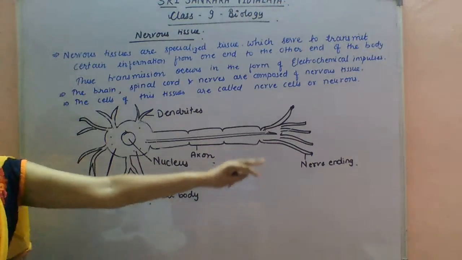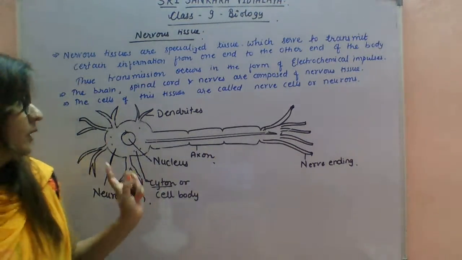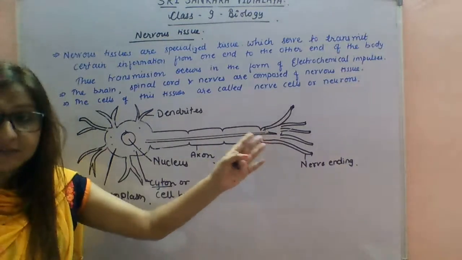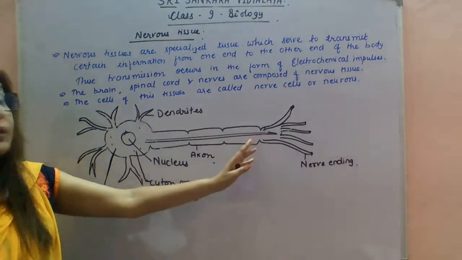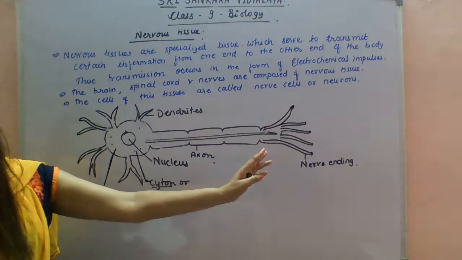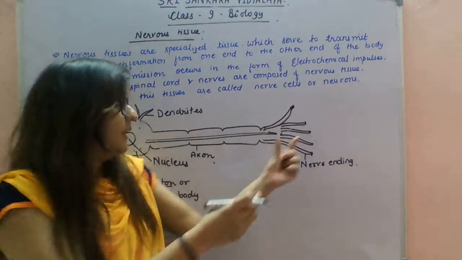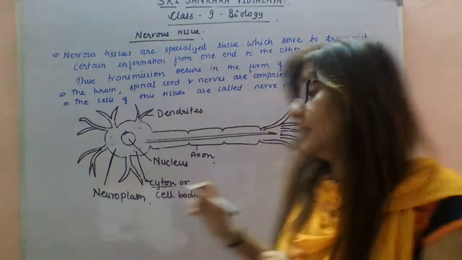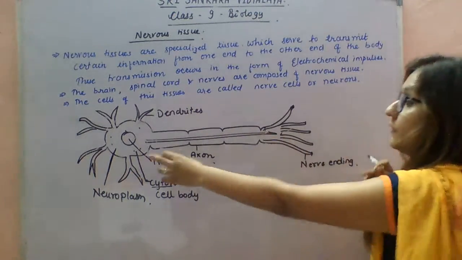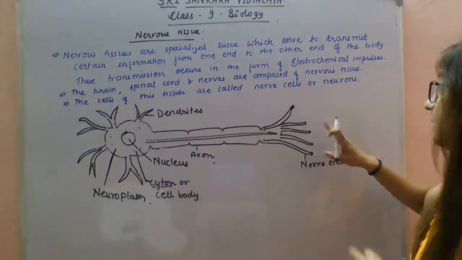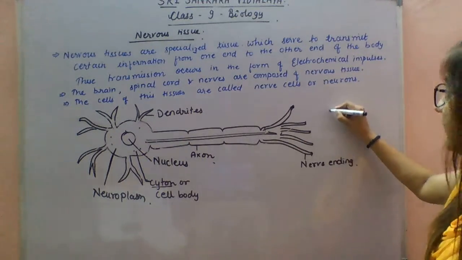As I told you, millions of neurons are attached to each other. When this neuron finishes, the electrical impulse sent along the body of this neuron passes the signal into the next neuron.